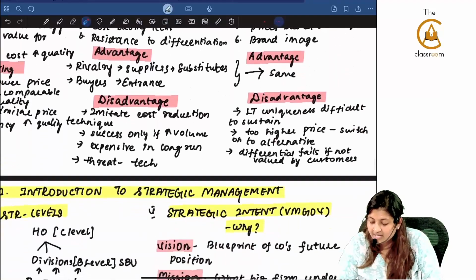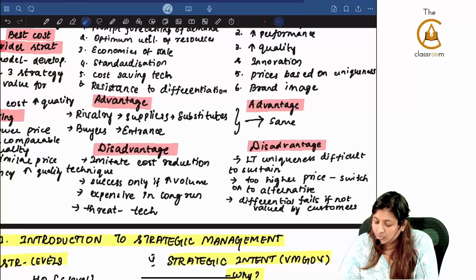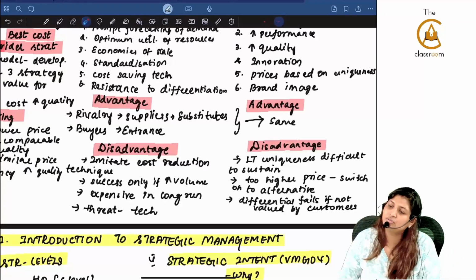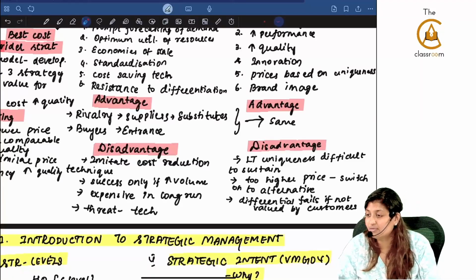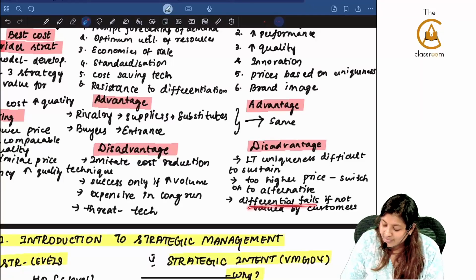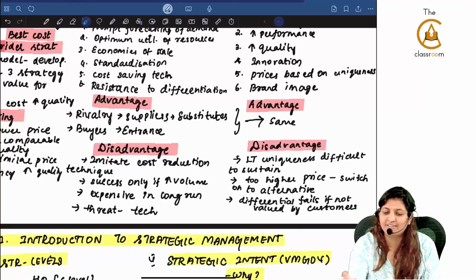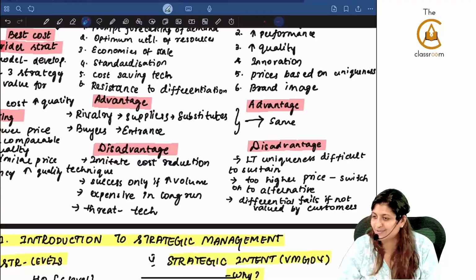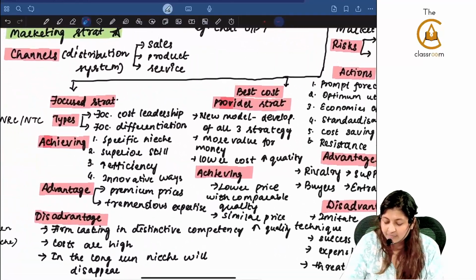What are the disadvantages? This uniqueness is difficult to sustain in the long run. Too high a price, then they will switch to the alternative. I myself told, 1.5 lakhs iPhone, next time if they say 2 lakhs, I will shift to Pixel, OnePlus, something. Differentiation fails if it is not valued by customers. If you feel why you are paying this 1.5 lakhs for iPhone, if you have that feeling, then the differentiation strategy will not work.